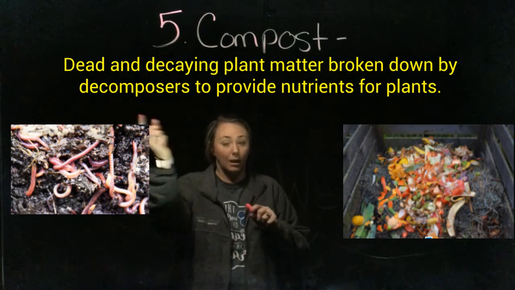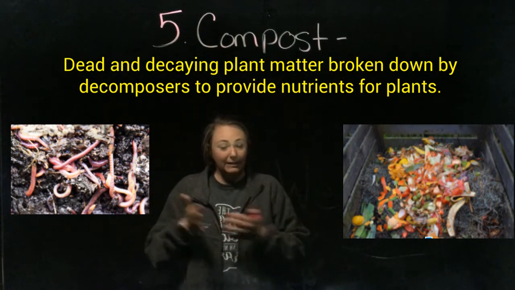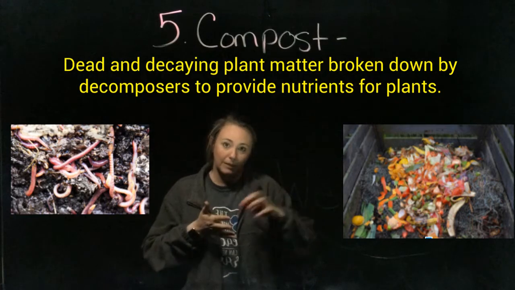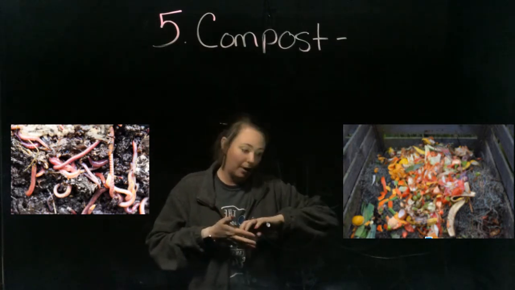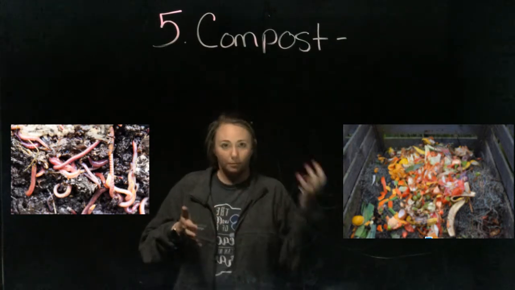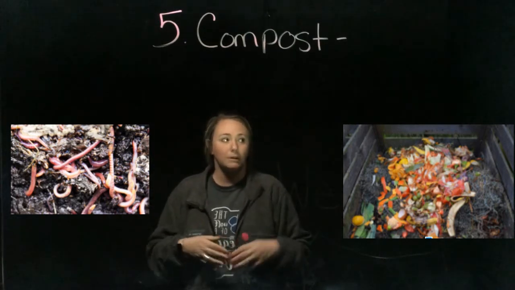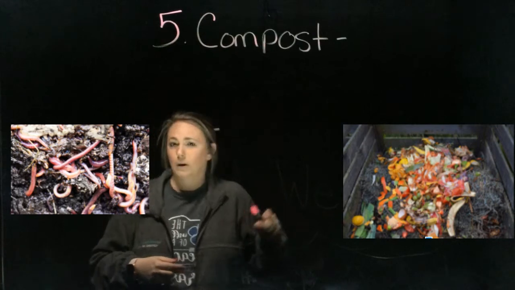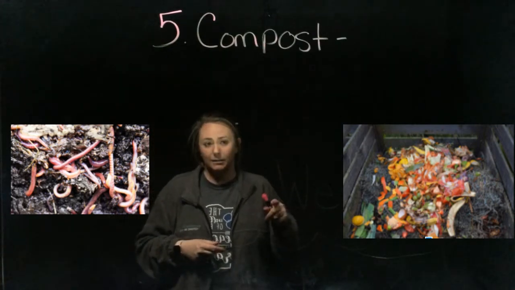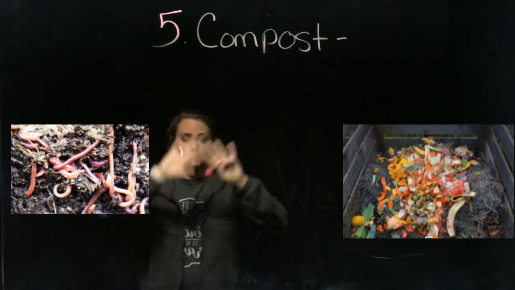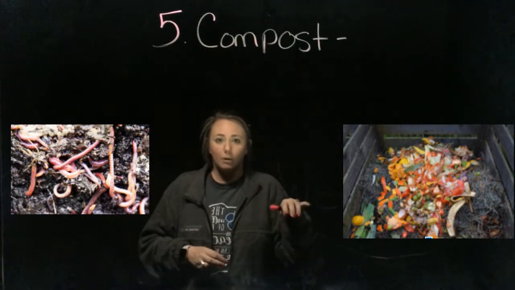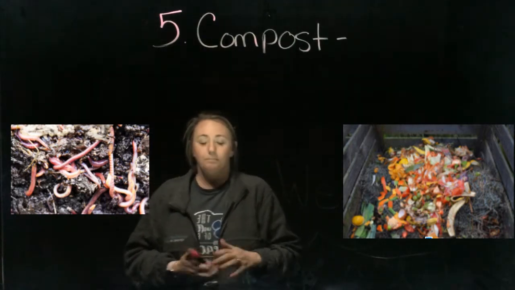Okay? And so compost is just simply dead and decaying matter that gets broken down, and then it provides nutrients to the soil, which in turn makes the plants healthier. So that's what compost means. If you have any other questions or still aren't really sure, go ahead and ask me about it. But hopefully this definition in this picture will help you understand what that word means.